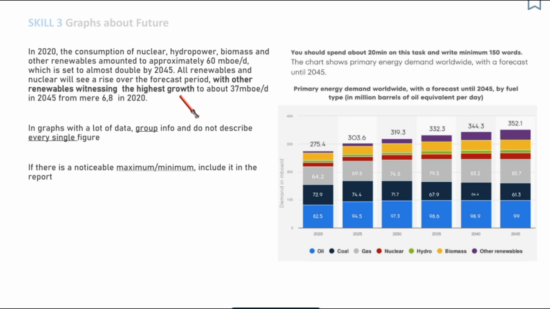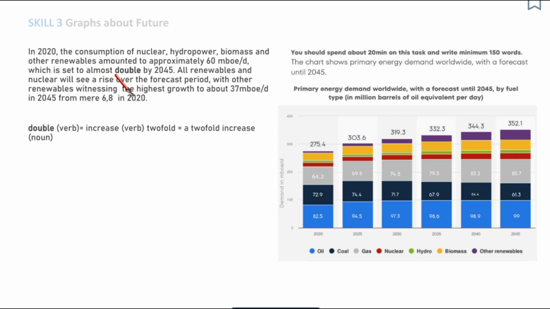In my report, I have used the word double. In this case, it's a verb, and the meaning is increase twofold. Become 2 times higher. This is another synonym of the word increase, and you can use it in some situations.